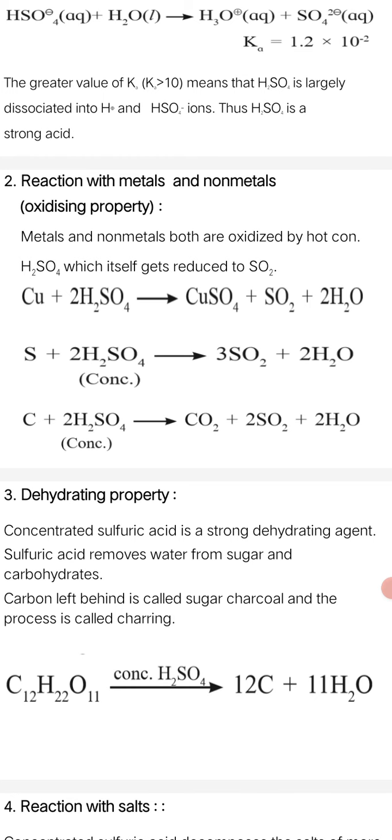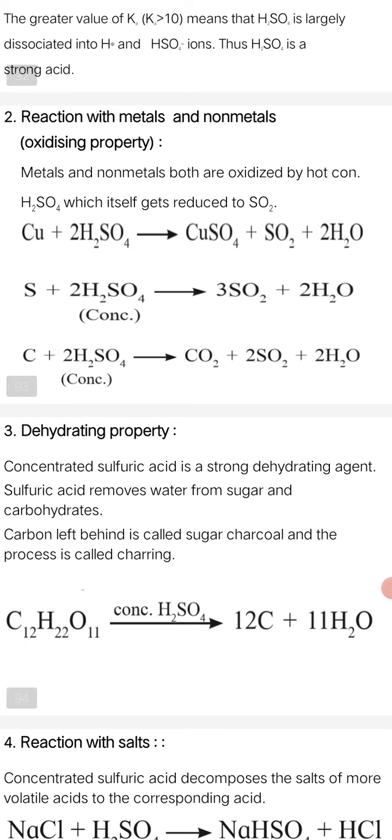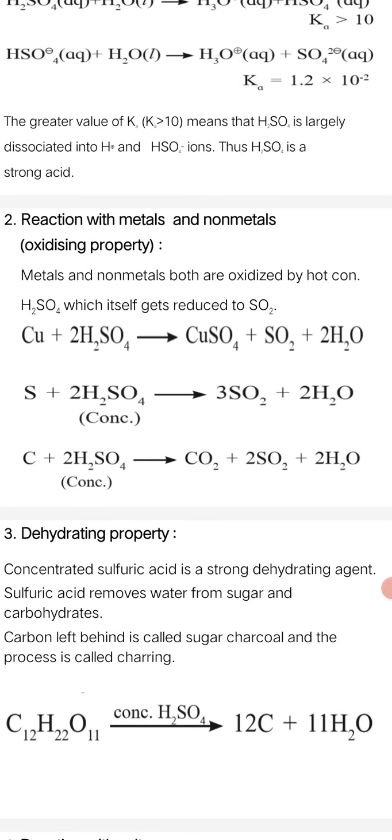Metals and non-metals both are oxidized with the help of hot and concentrated sulfuric acid, which itself gets reduced to sulfur dioxide. For that, we'll see some examples with copper, sulfur and carbon. Now, the first reaction is with copper. When copper reacts with 2 molecules of sulfuric acid, it gives copper sulfate plus sulfur dioxide plus 2 molecules of water.